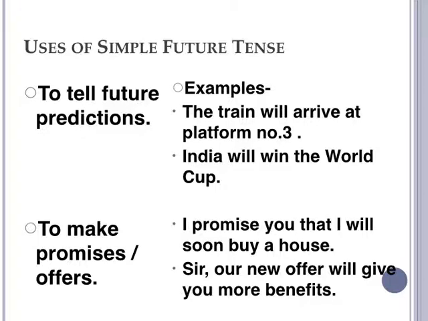Okay, in the coming future. And the second is, sir, our new offer will give you more benefits. Okay, so this is like offers. Sir, our new offer will give you, yet the offer is not given, but it will be given soon. Okay, in the coming time period. So you can use simple future tense in this way.